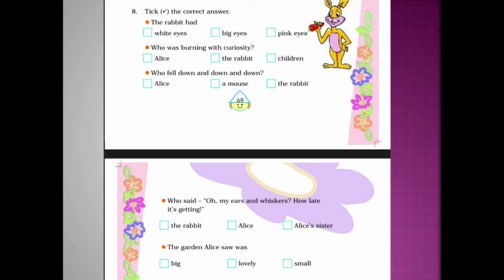Alice, mouse, the rabbit. Who said, "Oh my ears and whiskers, how late it's getting"? The rabbit, Alice, Alice's sister. The garden Alice saw was big, lovely, small. So for all those 5 questions, you have to tick the correct answer.